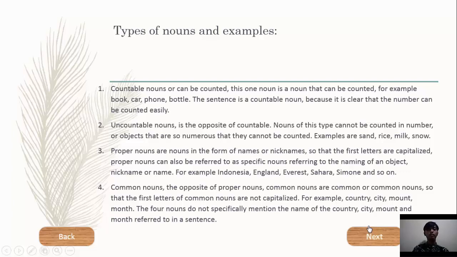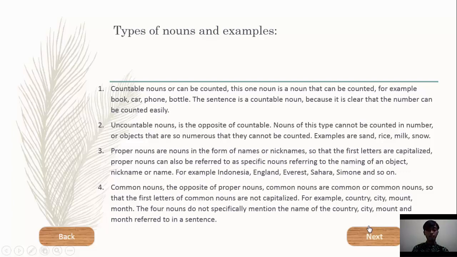Next, proper nouns are nouns in the form of names or nicknames, so the first letter is capitalized. Proper nouns can also be referred to as specific nouns, referring to the naming of an object, nickname, or name. For example, Indonesia, England, Everest, Sahara, Simone, and so on.